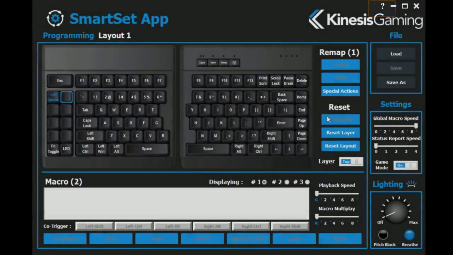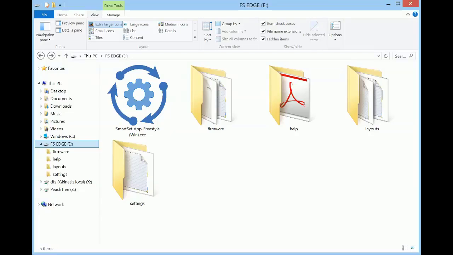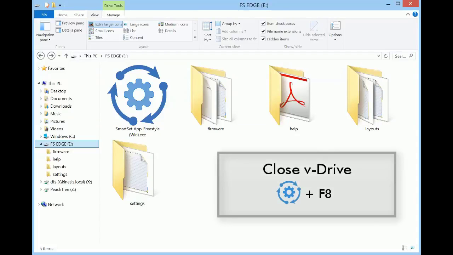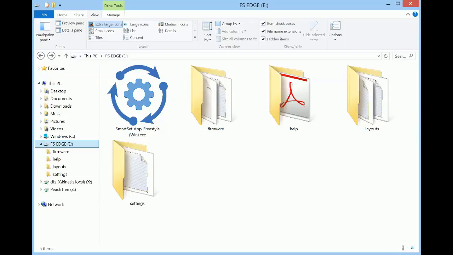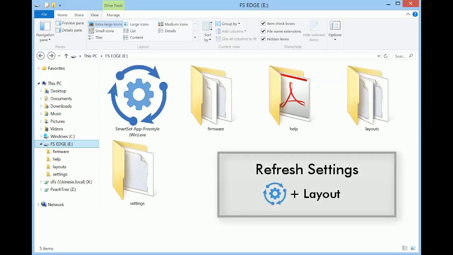To implement your changes, close the app, and then use the onboard shortcut to close the V drive. If you want to preview your changes while leaving the V drive open, use the Refresh shortcut.